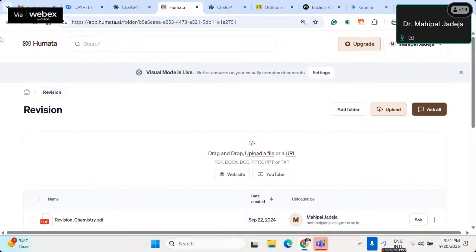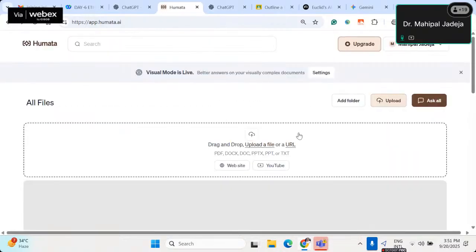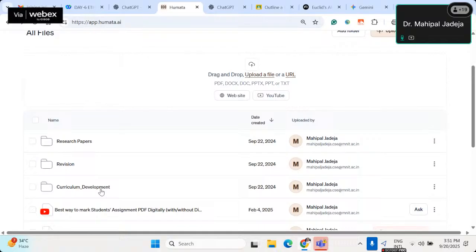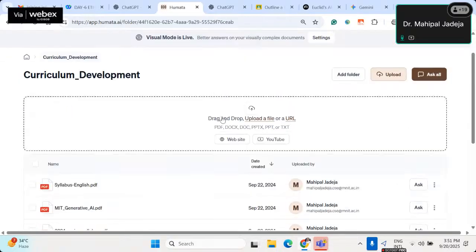But let me showcase one more interesting use case, because since this is FTP, a lot of us want to do curriculum modification many times.